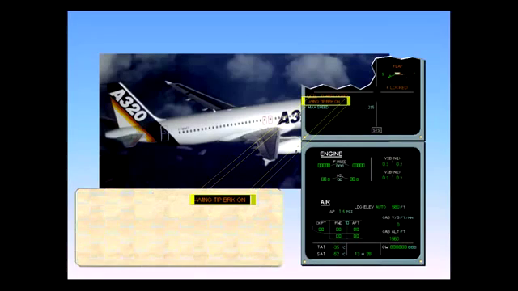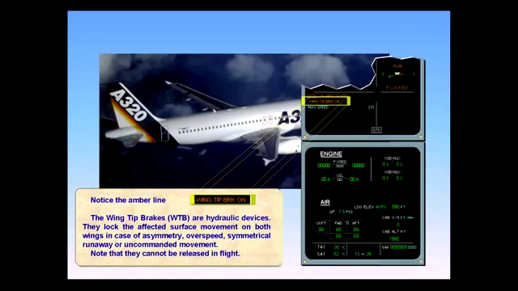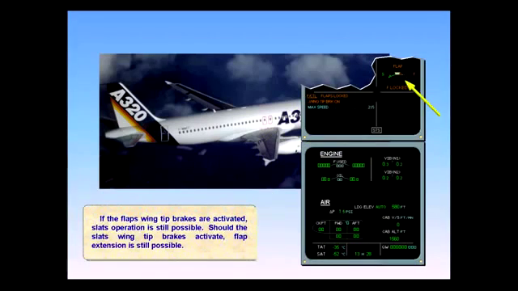Notice the amber line. The wingtip brakes, WTB, are hydraulic devices. They lock the affected surface movement on both wings in case of asymmetry, overspeed, symmetrical runaway, or uncommanded movement. Note that they cannot be released in flight. If the flap's wingtip brakes are activated, slats operation is still possible. Should the slat's wingtip brakes activate, flap extension is still possible.